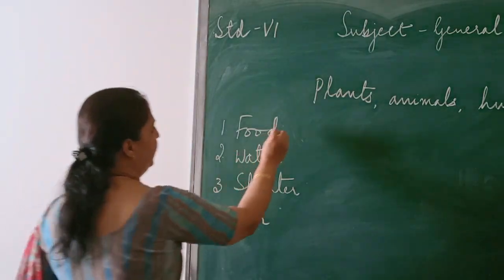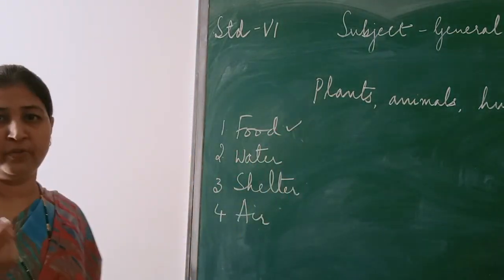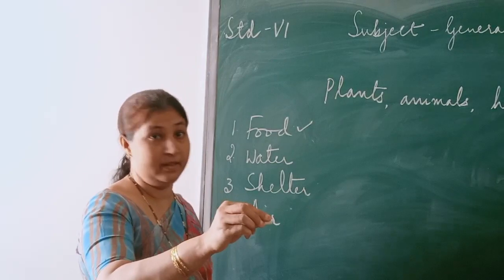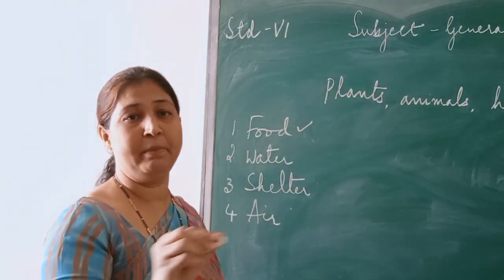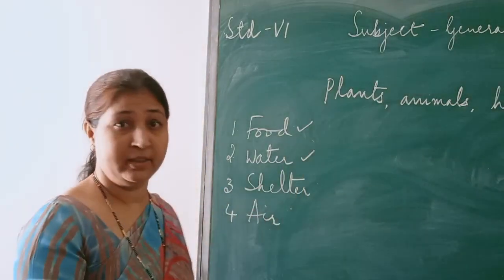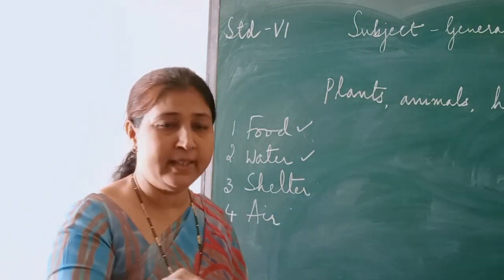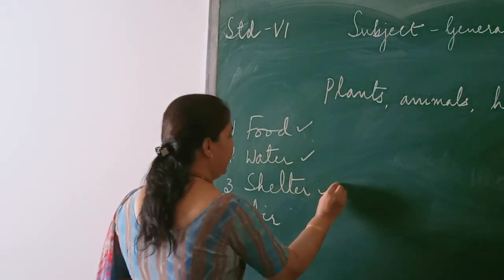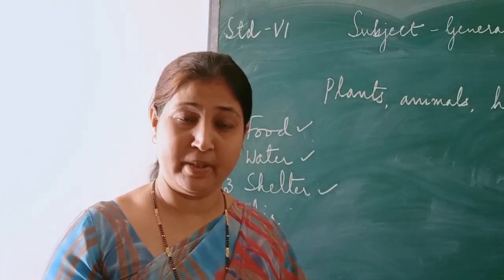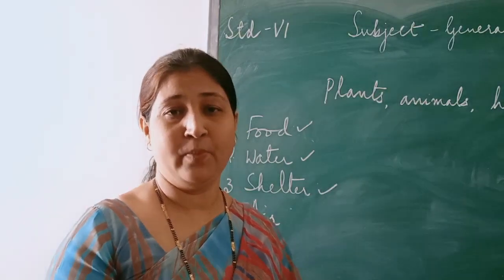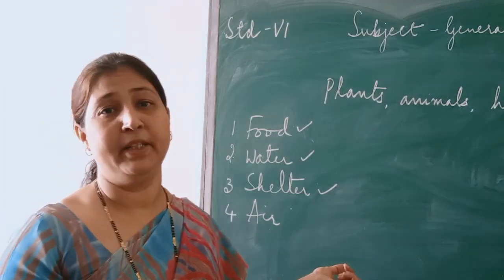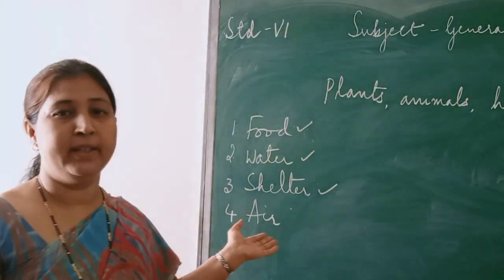So in this, now food, we can see the food. We see the fruits, we see the vegetables, we see the grains, isn't it? We can see all these things. Then we tell this is a food, or this is a fruit, or this is a vegetable. Like this we name it, isn't it? Then water, we drink the water, we see the water, isn't it? And we tell this is water. Then shelter, house, where you live. It protects you from sun, wind, air, as well as the rain. So you will be comfortable when you live in your houses. Even the animals live in the forest and all. So they also need the shelter.